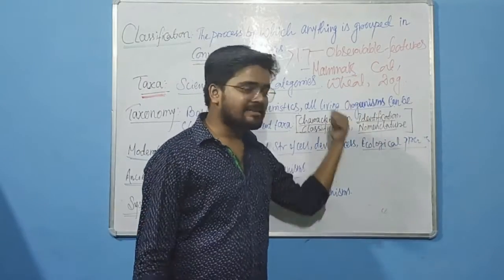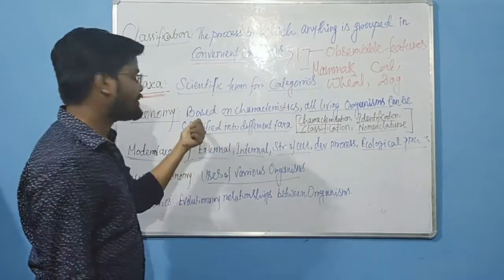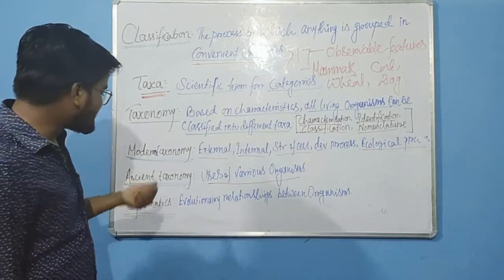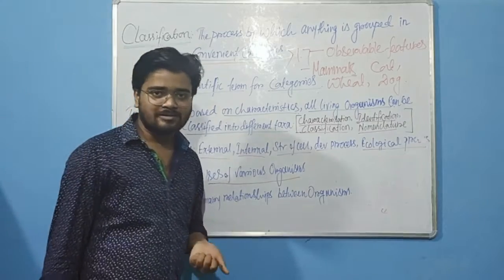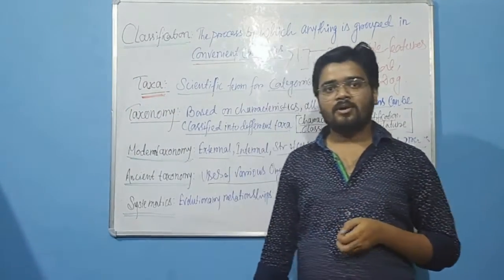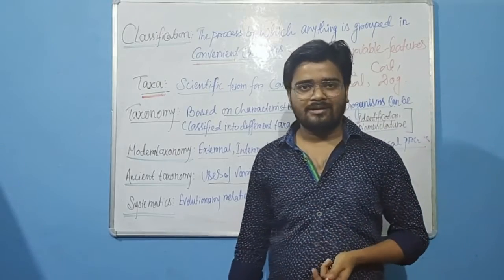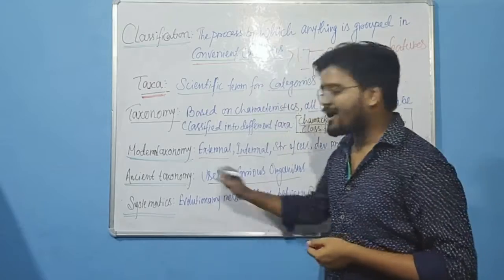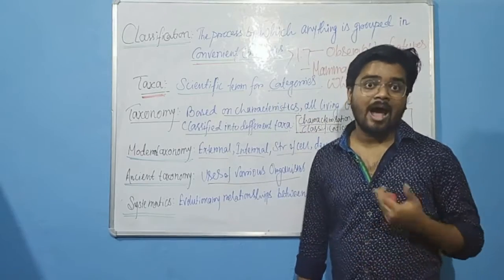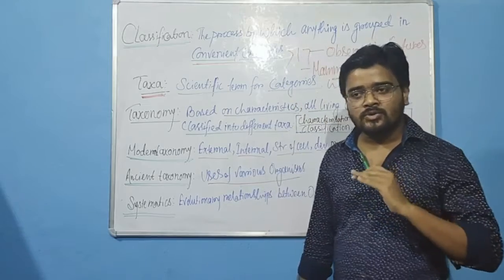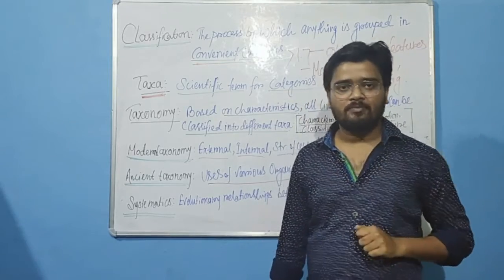So these are the basis of the taxonomy. Now, the word taxonomy is not a very new word. Why? Because from ancient times, either knowingly or unknowingly, we have been using the taxonomical system. Why and how? In ancient times, generally we used organisms for different purposes.